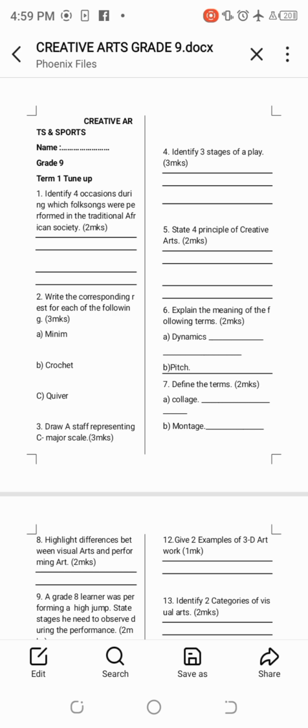Then number 6, explain the meaning of the following terms. We have dynamics.